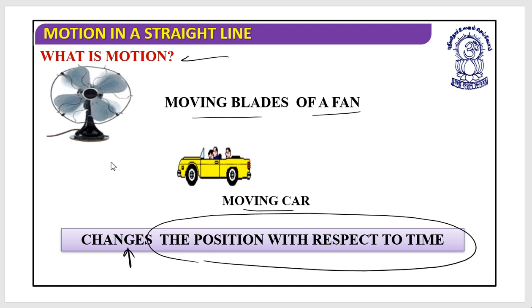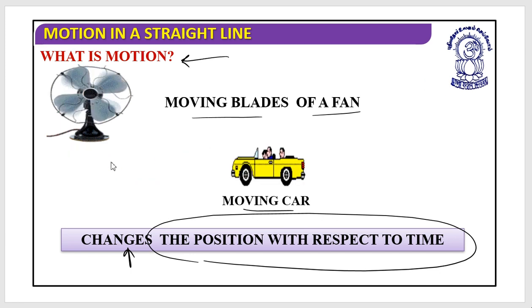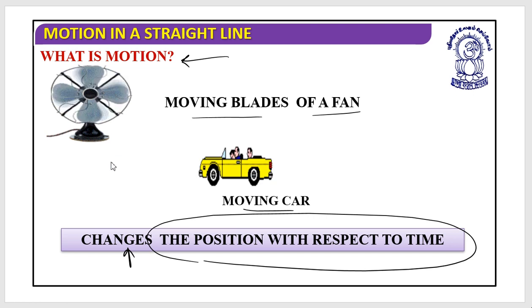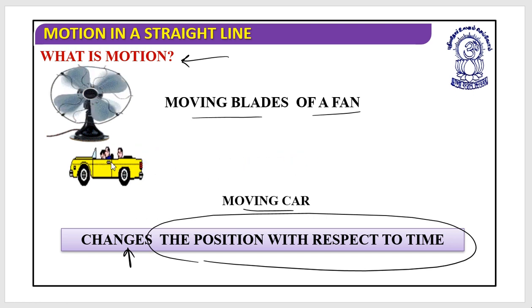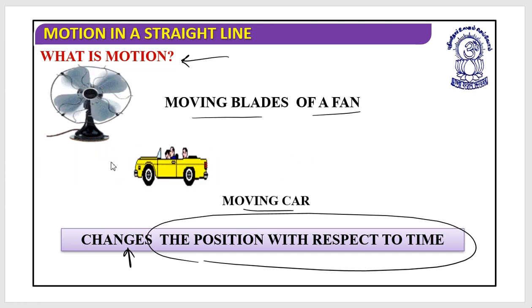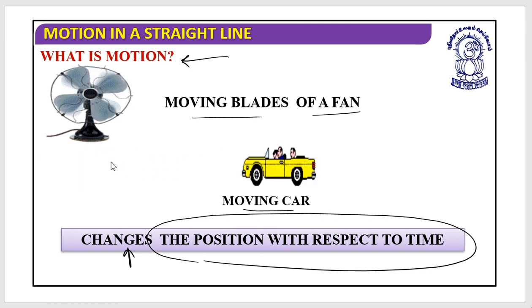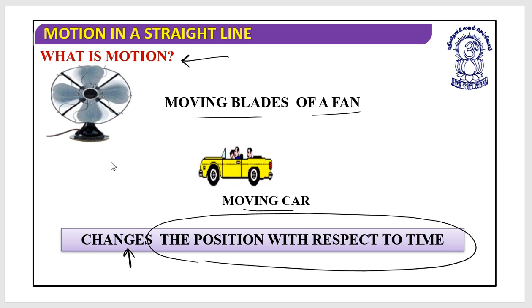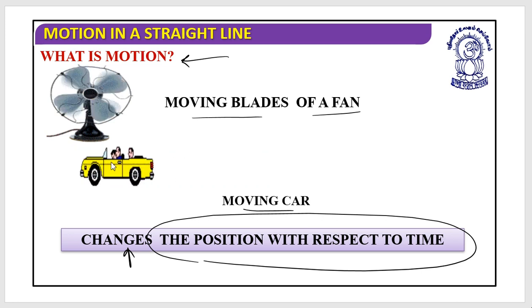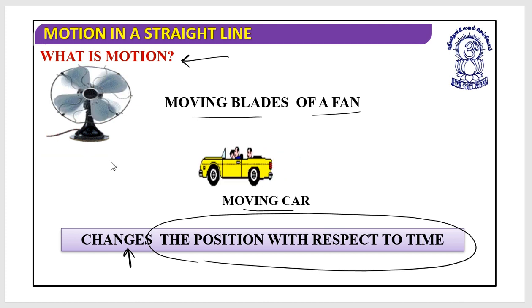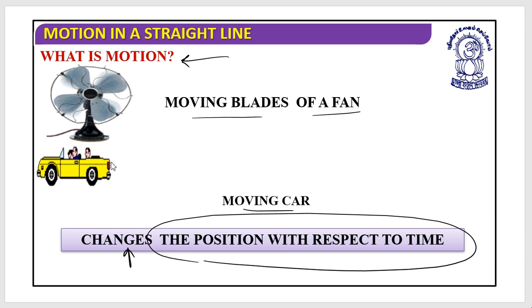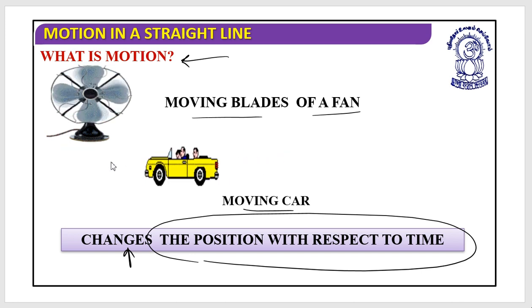That's why they are said to be in motion. Are you clear with rest and motion? If you do not change your position with respect to surroundings and time, you are said to be at rest. If you are changing your position with respect to time, you can say that you are in a state of motion. Are you clear with this?